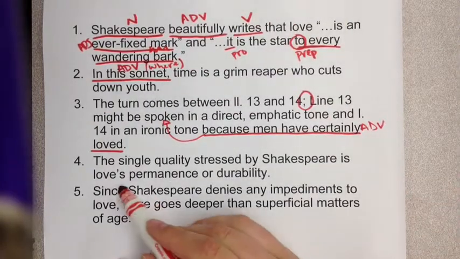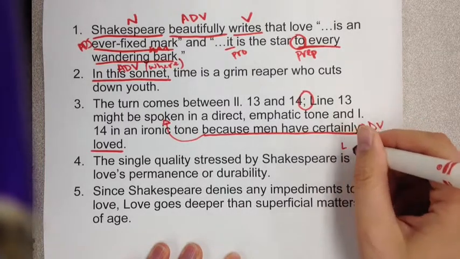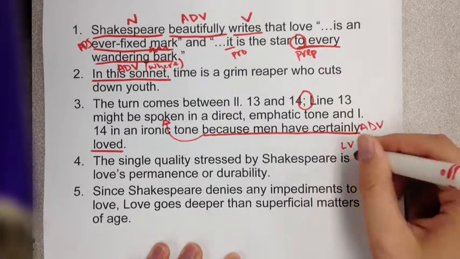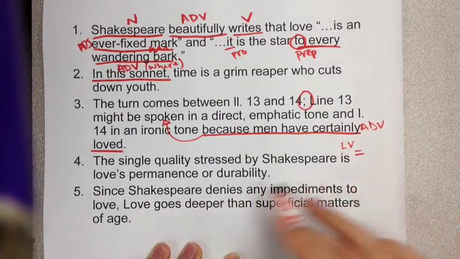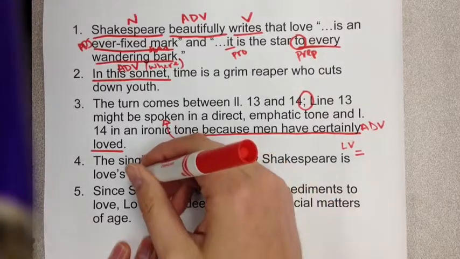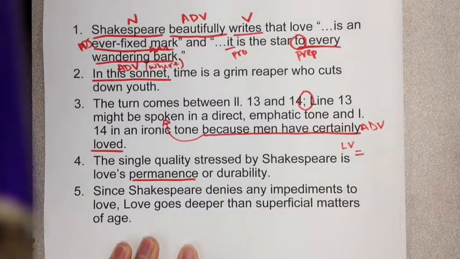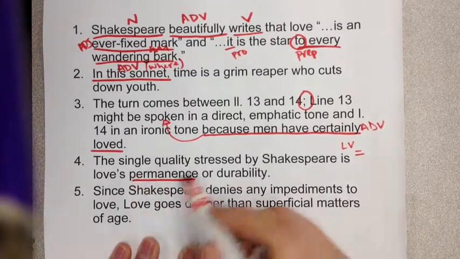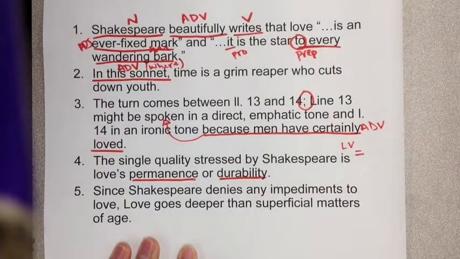The single quality stressed by Shakespeare is, and is is our linking verb. We can replace it with an equal sign. The single quality stressed by Shakespeare equals love's permanence or durability. Permanent is an adjective, but permanence is the noun form of that adjective. Permanence is the thing possessed by things that are permanent. And even though I said single quality, I used a synonym to help explain. Durability is another way to describe permanence.